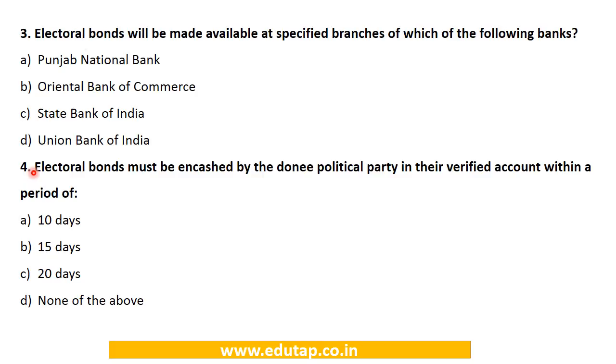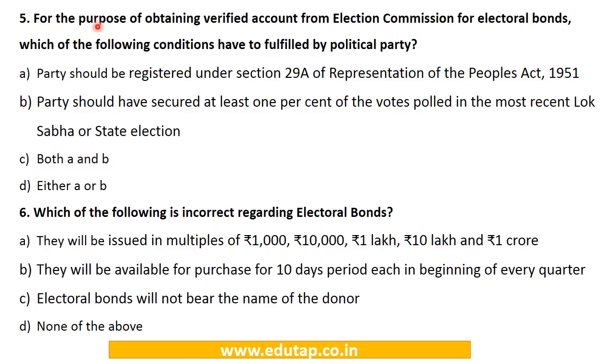Electoral bonds must be encashed by the donee political party in their verified account within a period of 10 days, 15 days, 20 days, or none of the above. So this we have already seen. The answer is 15 days. For the purpose of obtaining a verified account from the Election Commission for electoral bonds, which of the following conditions have to be fulfilled by a political party?